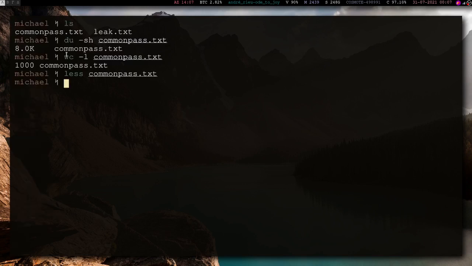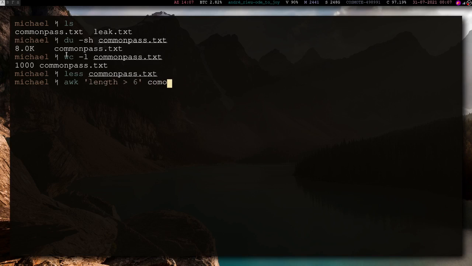Of course, we can use my favorite standard Unix utility, which is awk. We can say awk, we want every line that has length above 6. I don't know, do I need to use a space? I don't remember.